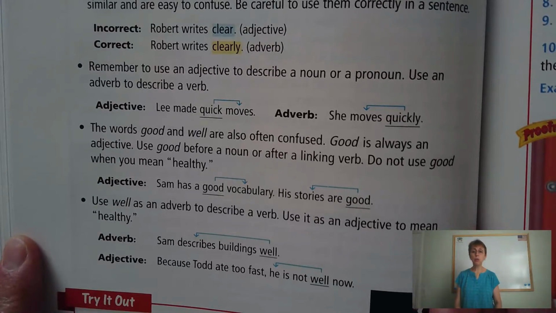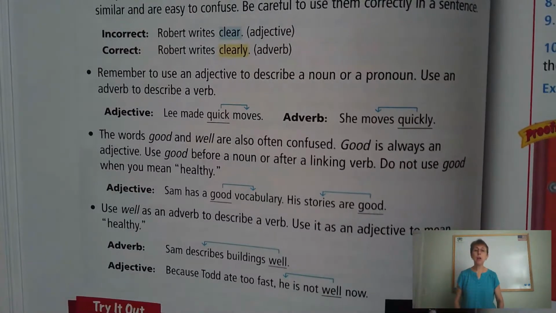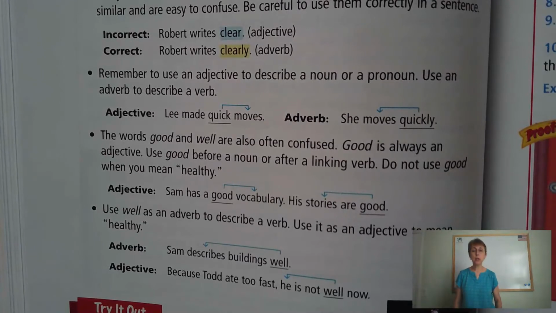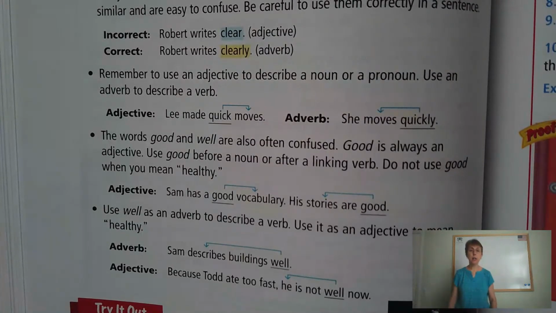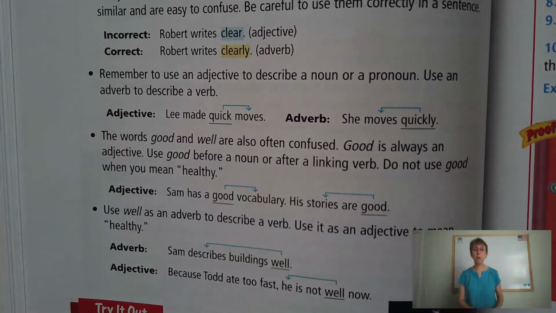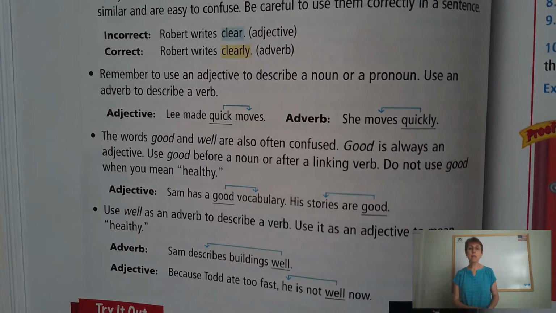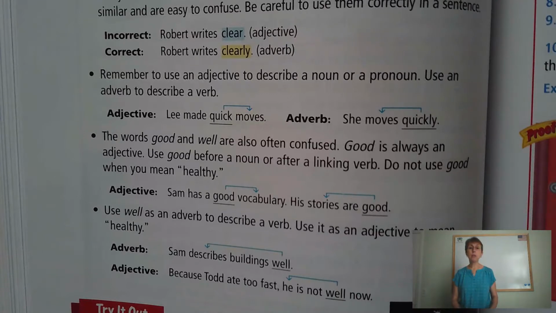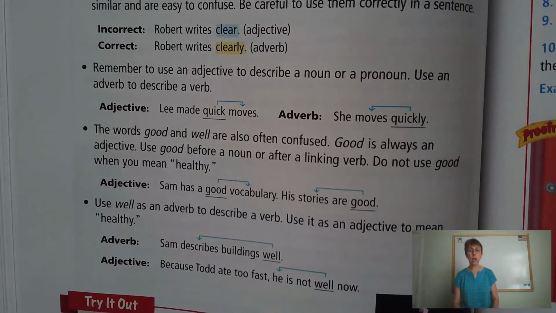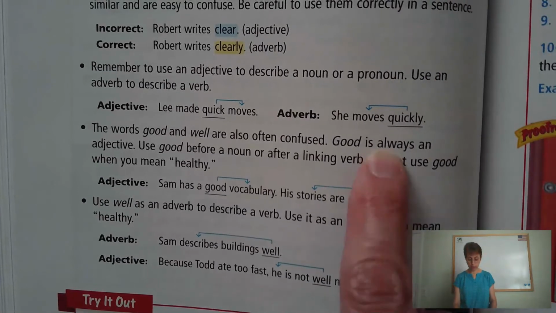How does she move? Quickly. Now you need to also remember that adverbs answer the question how, when, or where. So the verb is moves, and you ask yourself, how does she move? Quickly. Okay, that's an adverb, quickly.